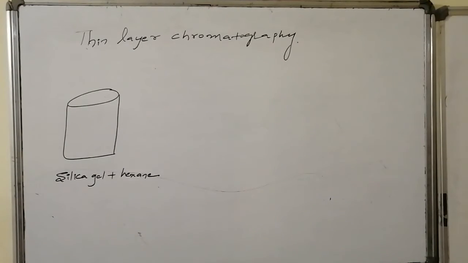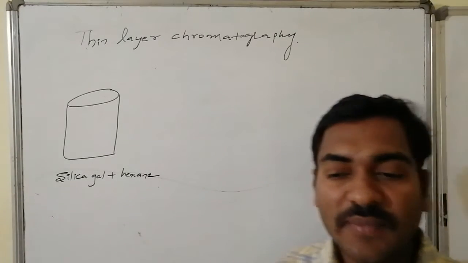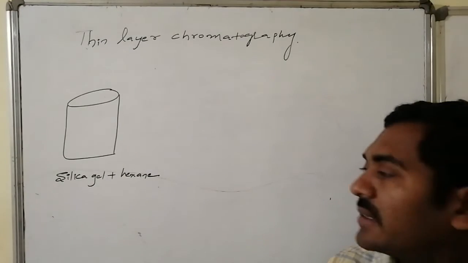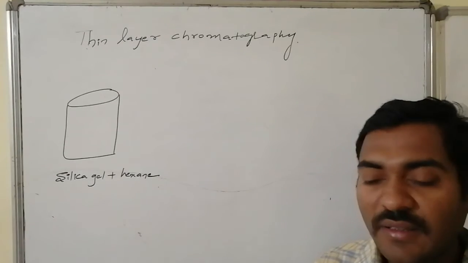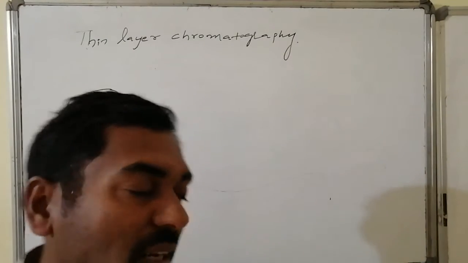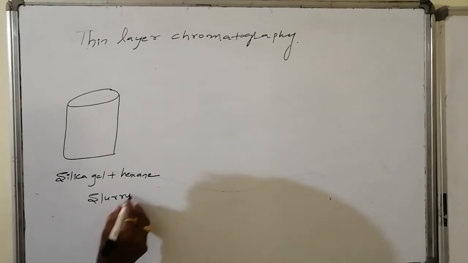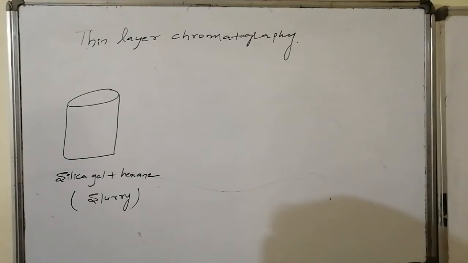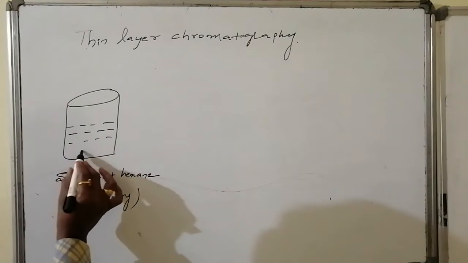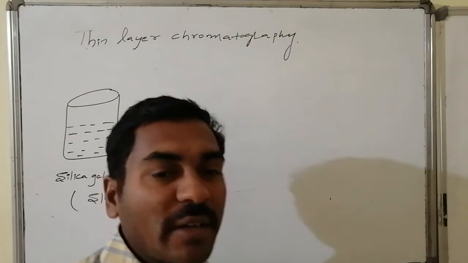Yes, I am taking here a beaker. In that some small amount of silica gel is added, that is a powder, which is acting as the adsorbent, and on that adsorbent an excess amount of hexane has to be added to make it slurry. Slurry implies a gel-like substance formation should take place, that is silica slurry, otherwise slurry we can say. To make it slurry, silica gel and hexane are added and mixed thoroughly.